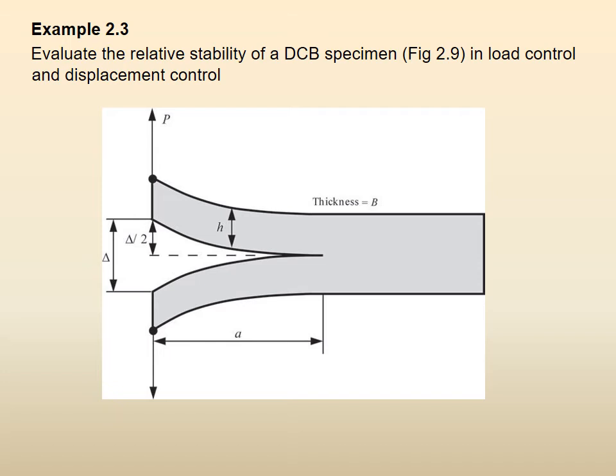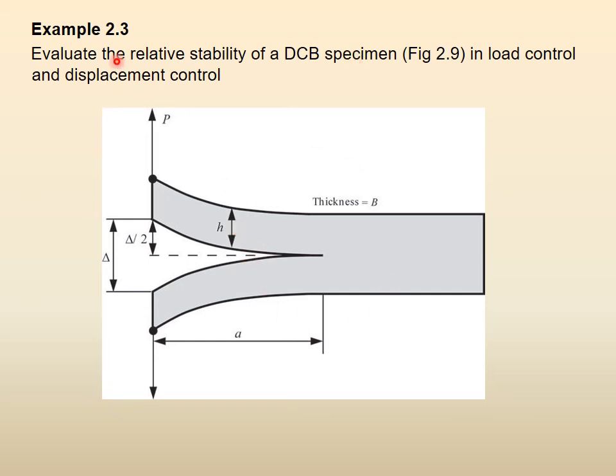If you see, it is still the double cantilever beam specimen, DCB, the double cantilever beam. We say it because if you slice it in two and remove the top part, it is just a cantilever beam. It is fixed on one end and there is a deflection on the other end, right? So it is a cantilever beam. There are two of them in the real problem. But the real problem is an actual notched specimen. There was a flat piece and you have a V notch in there and you are applying mode 1 loading, and that mode 1 loading is creating some crack extension from the V notch. So it is still a DCB specimen.